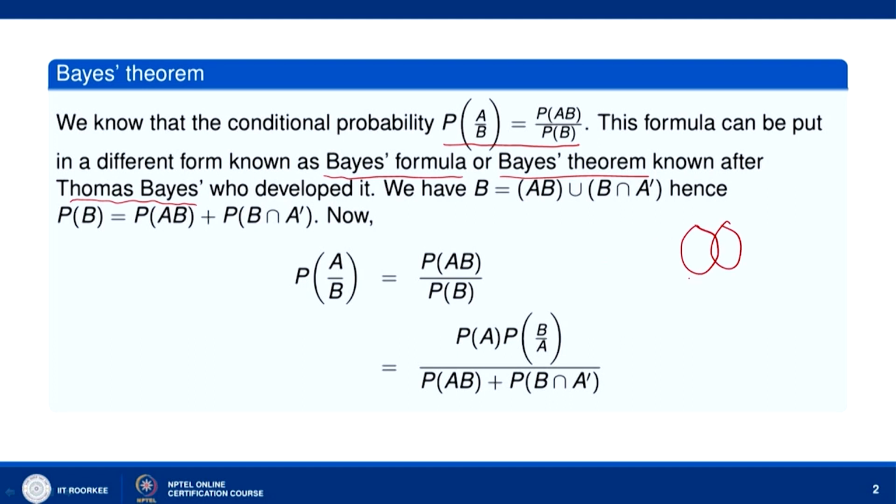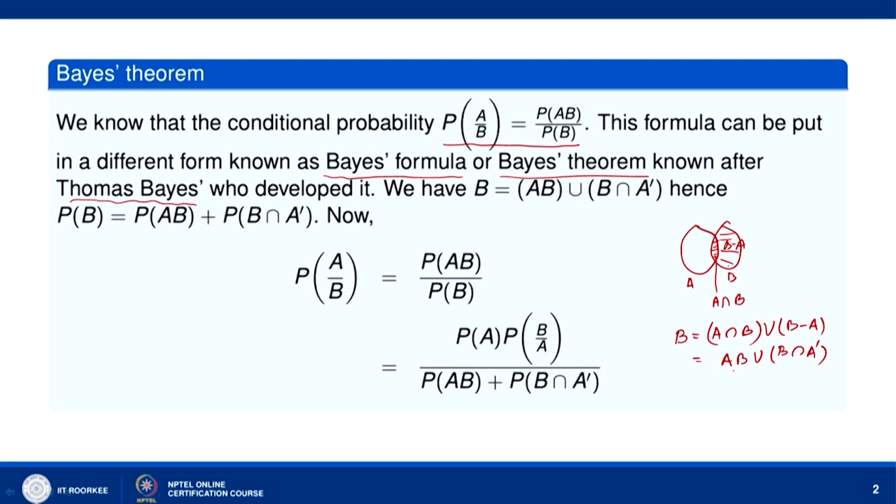Now we can write B equal to, if you have the set A and the set B, then this is A intersection B, and this part is B minus A. Okay. So B can be written as A intersection B union B minus A, which is equal to AB union B intersection A dash.